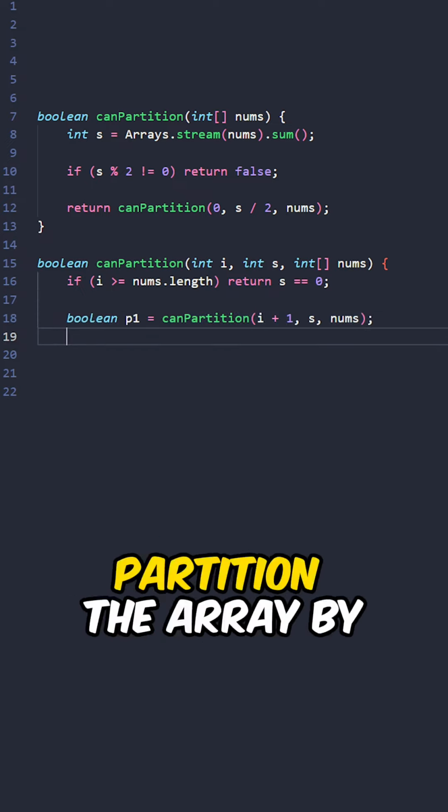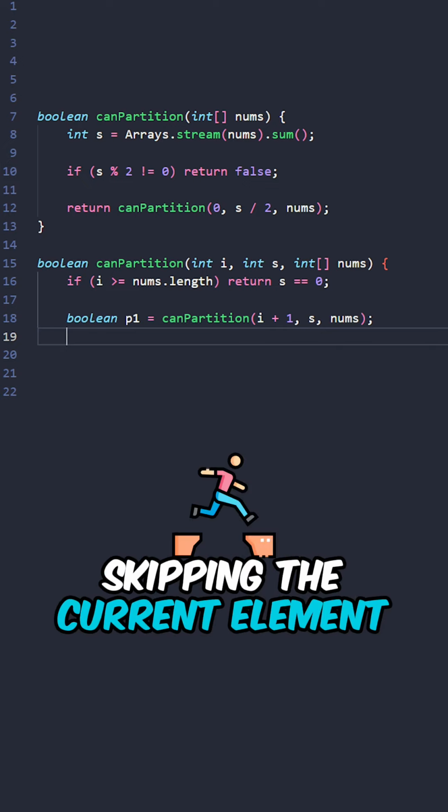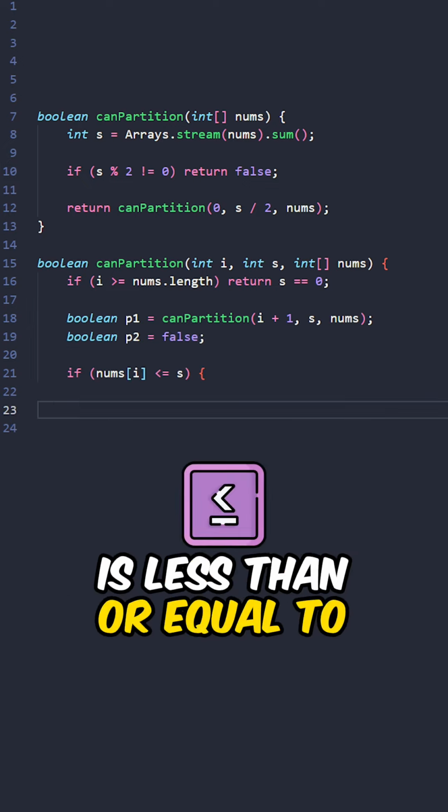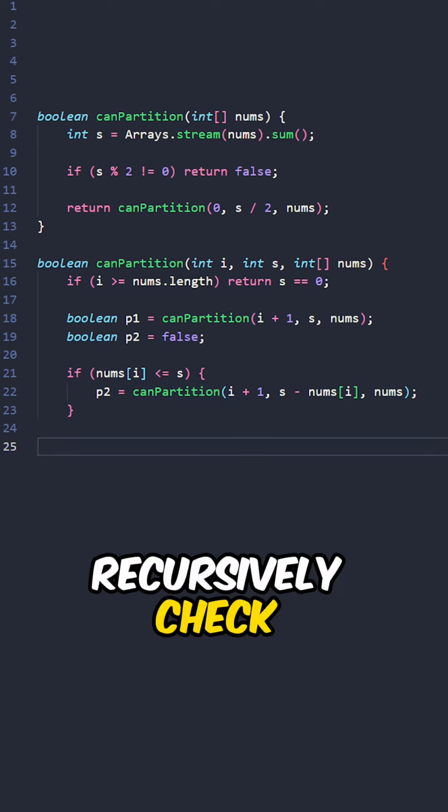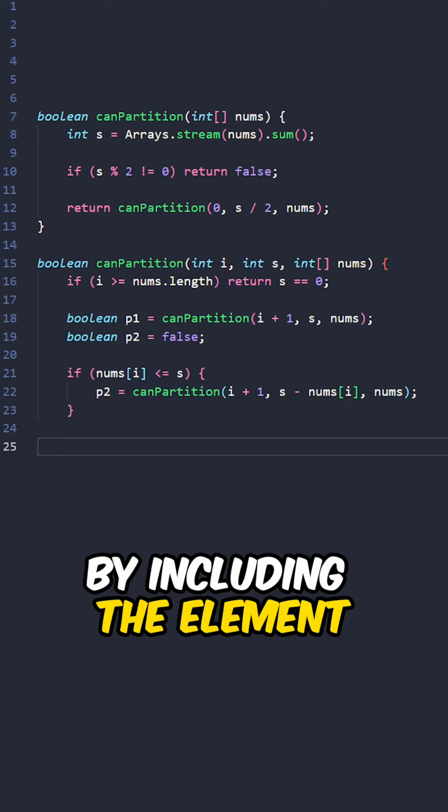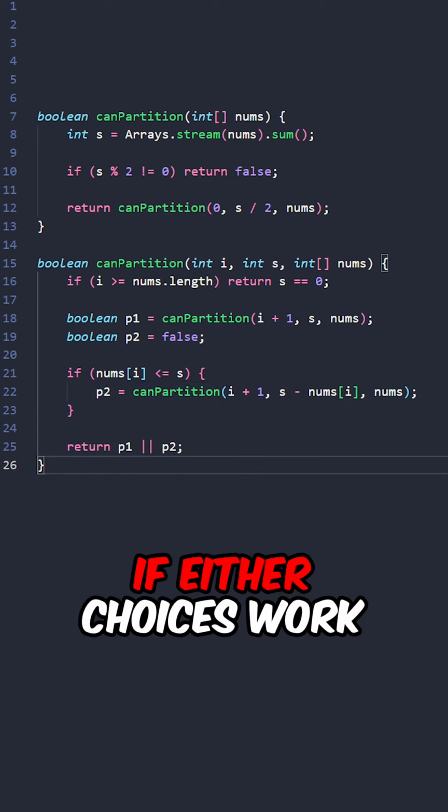Recursively check if we can partition the array by skipping the current elements. If the current elements is less than or equal to the sum, recursively check if we can partition the array by including the elements. Return true if either choices work.